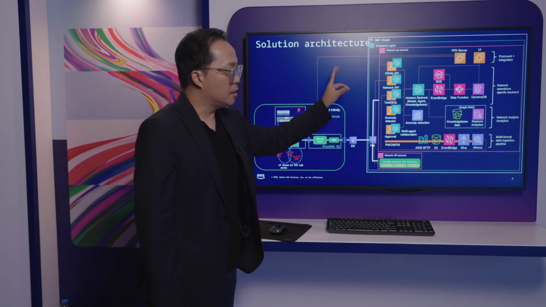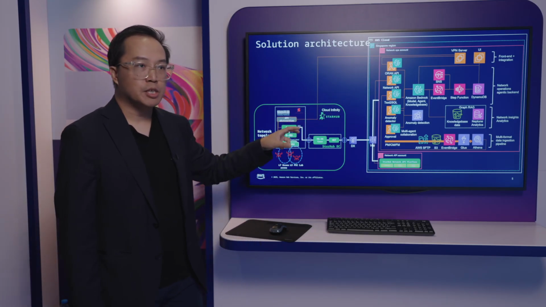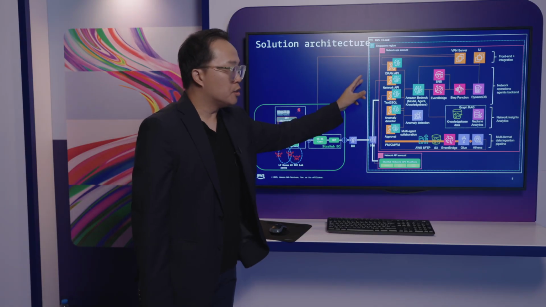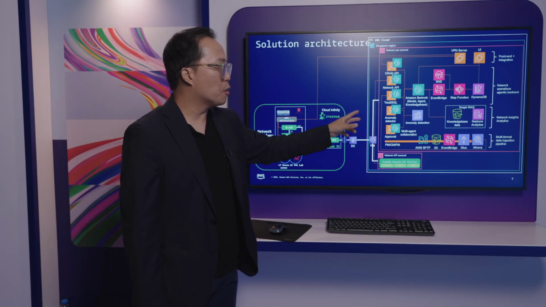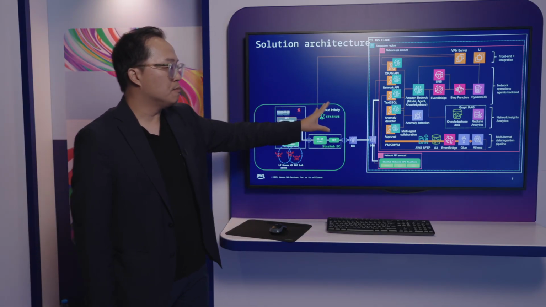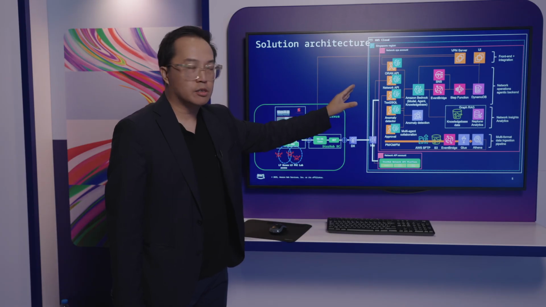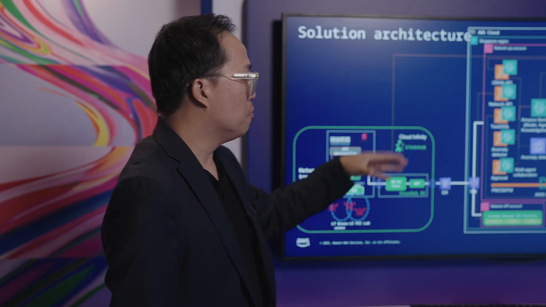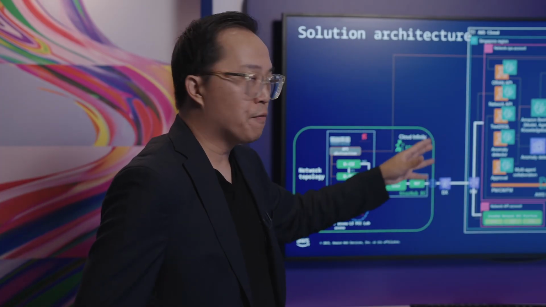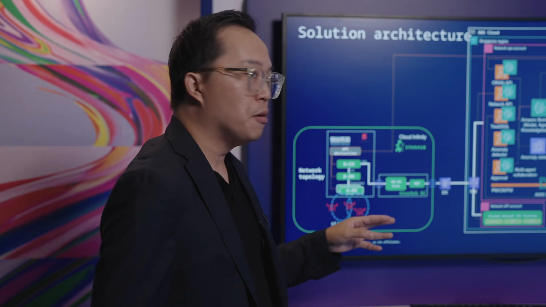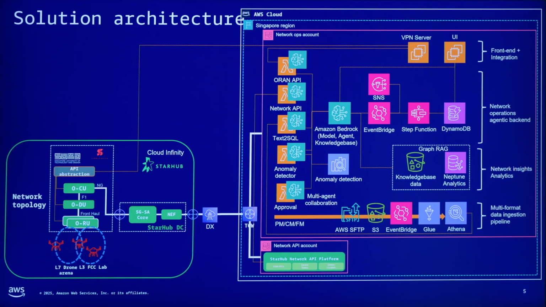A key innovation we have built in this collaboration is this multi-Gen AI agent collaboration framework. As you can see, we have multiple Gen AI agents collaborating with each other. We equip each of these agents with different tools. An example of these tools is a text-to-SQL tool, which allows us to query metrics directly from the network.